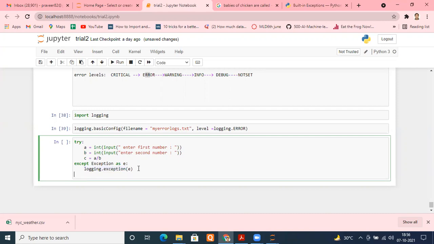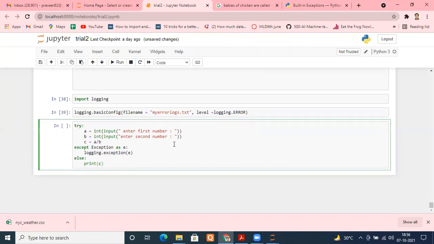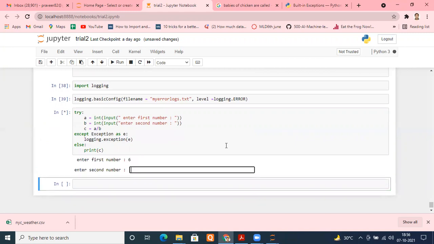The except block is completed. If the error doesn't occur, in the optional else block I simply print the value of c. That's the only thing I want. Let me run this, and first let me enter everything correctly. It asks the first number, I'm giving 6. The second number, I'm giving 2. My result c should be printed without any problem. Yes, 3 has been printed.